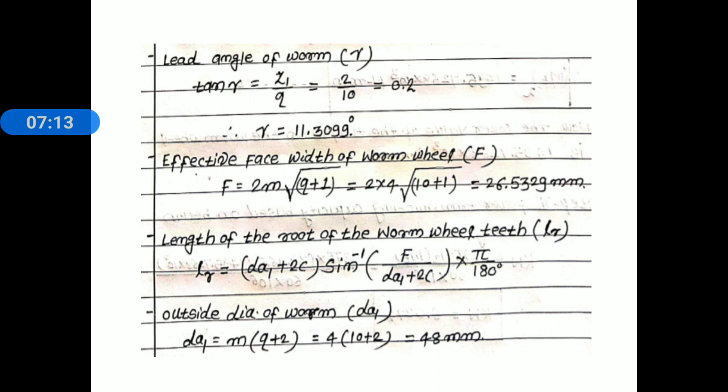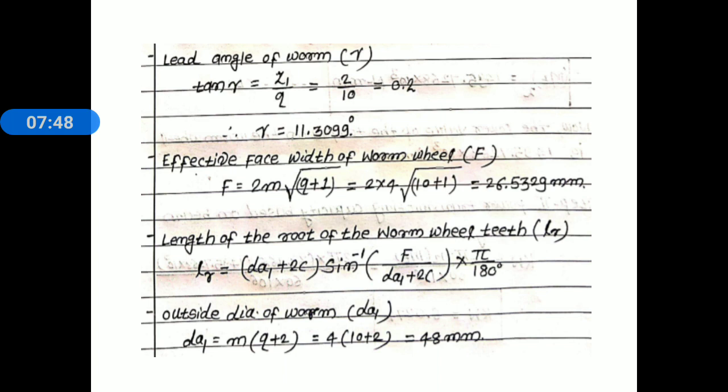Then we find out the length of root of worm wheel teeth, LR. We know the relation for LR: LR is equal to (DA1 plus 2C) into sin inverse of (F divided by (DA1 plus 2C)) into pi divided by 180. Multiplying by pi by 180 is a must, because that value comes in degree and it is a must to convert it into radian. That's why this multiplication is a must when we find out the length of root of worm wheel teeth.